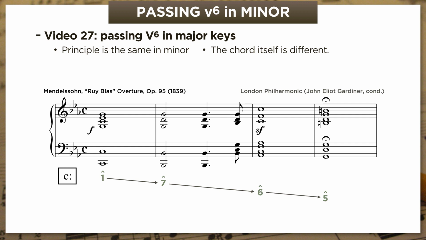Now, we saw in the last video that when a bass line steps from tonic down to scale degree 5 in major, we tend to have root position chords on the outside, tonic and dominant, and then inverted chords in between. And that's true here too. In this case, we have two 6/3 chords, two first inversion triads connecting 1 and 5. But we're not going down the major scale anymore, we're going down the natural minor scale.